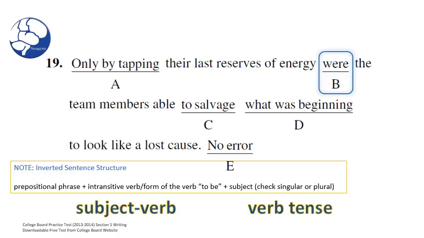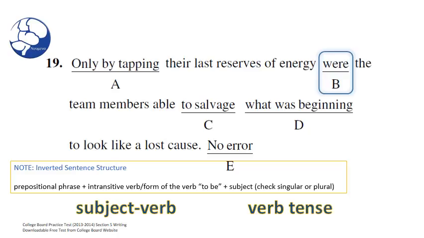Okay. So let's look at our note here. Inverted sentence structure: prepositional phrase plus intransitive verb. An intransitive verb is basically a verb that doesn't require an object. For example, sing. I sing every day. Sing would be an intransitive verb. Every day is an adverb. It's not the object. So I can just finish the sentence with I sing.